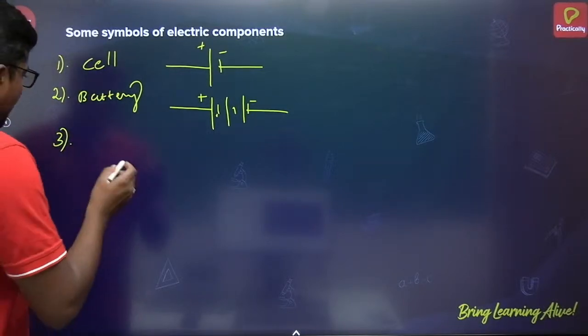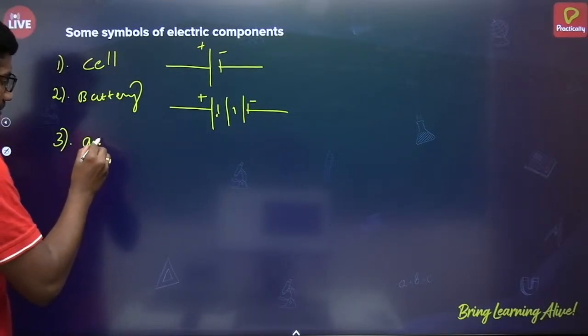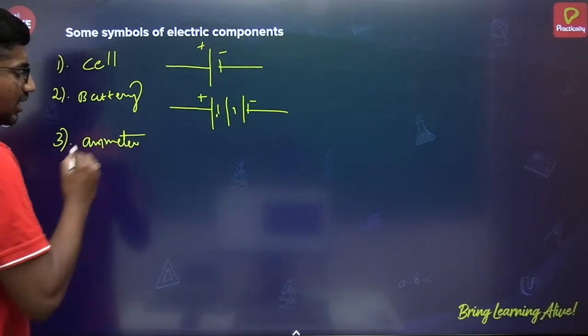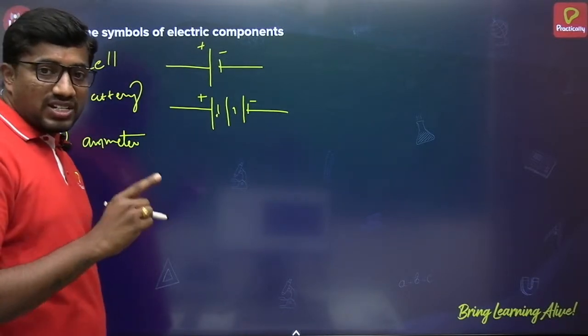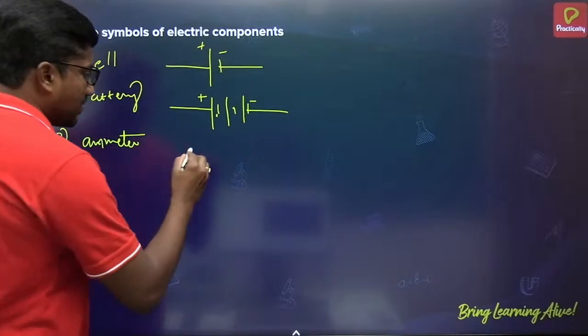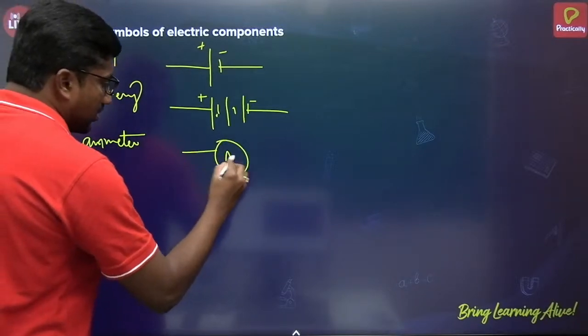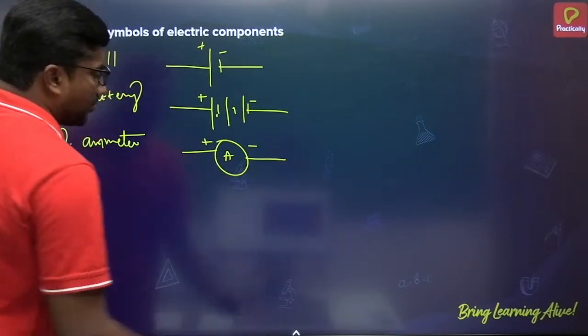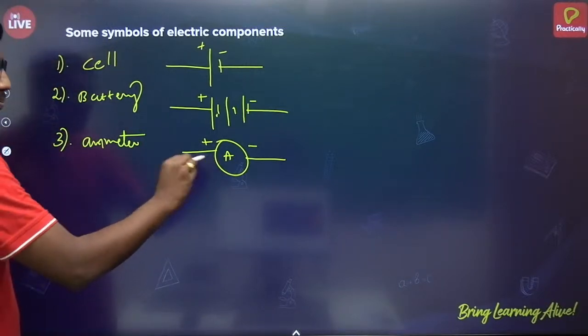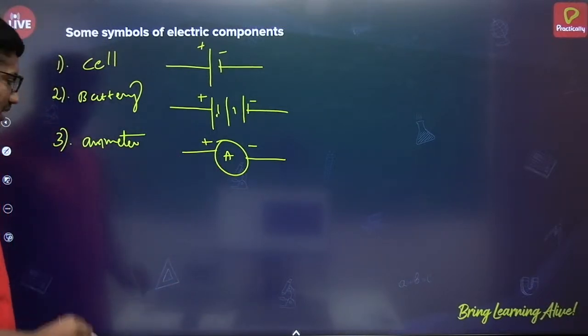Next, ammeter. An ammeter is a device that is used to measure the electric current. So this is the symbol of an ammeter. Okay, so polarity is important. Mention that plus and minus polarity.